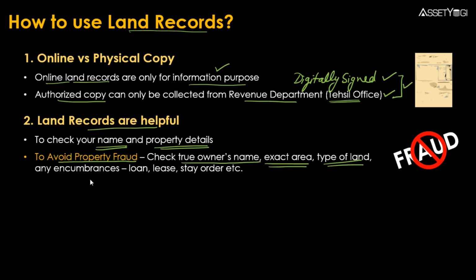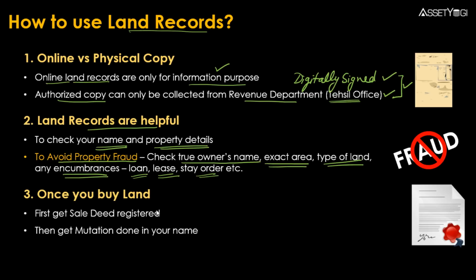Then another important point is that you can check the encumbrances also. If there are any third party claims on the property. For example, if there is a loan on the property or if there is any kind of lease or a court stay order, these kind of details are also reflected in the land records.